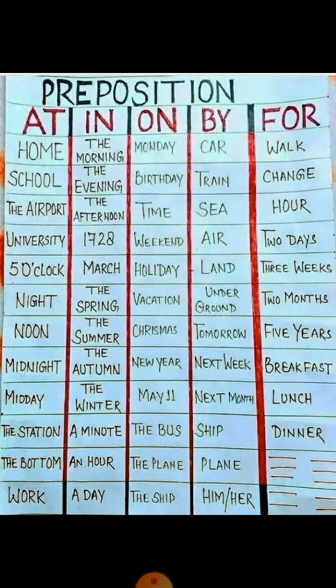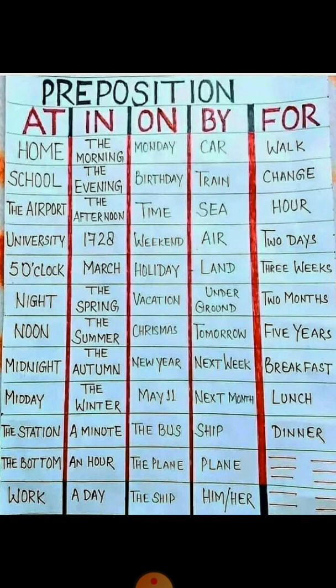And some means of transport like by plane, by ship, by him or by her. When the work is done by someone else, then we are using the object of that subject with by to show that that specific work is done by that person.